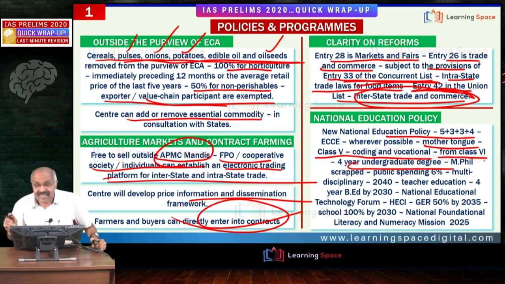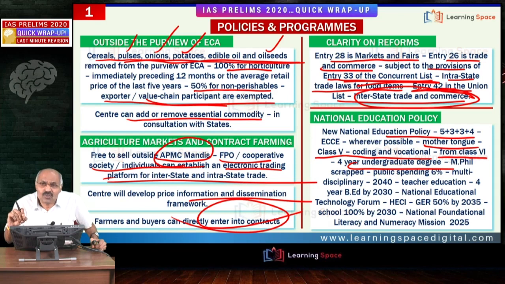Then a 4-year undergraduate degree with multiple entry-exit options; MPhil is abolished. The government's goal is to take public spending on education to 6%. The government said at present public spending on education is around 4.5%.